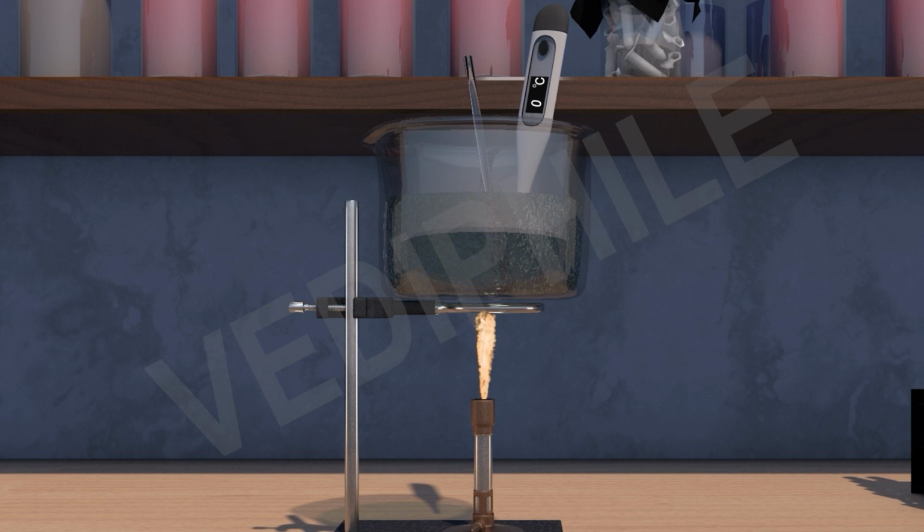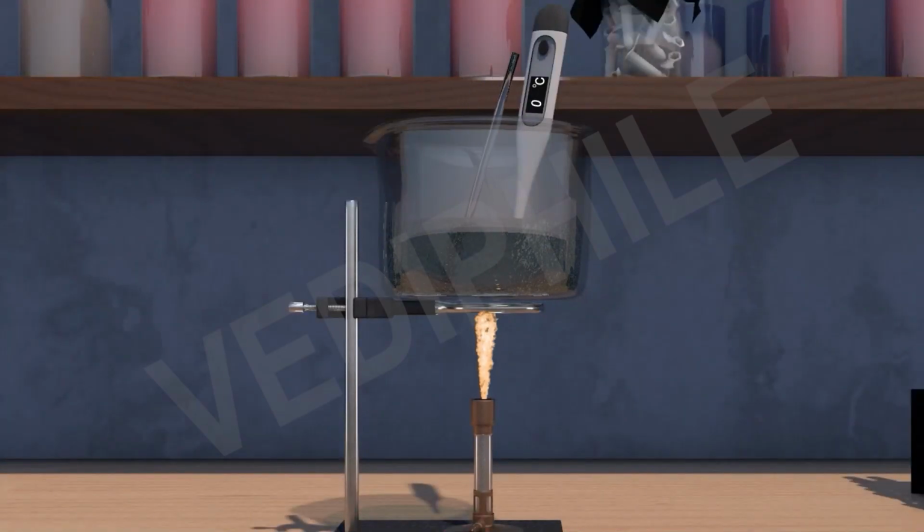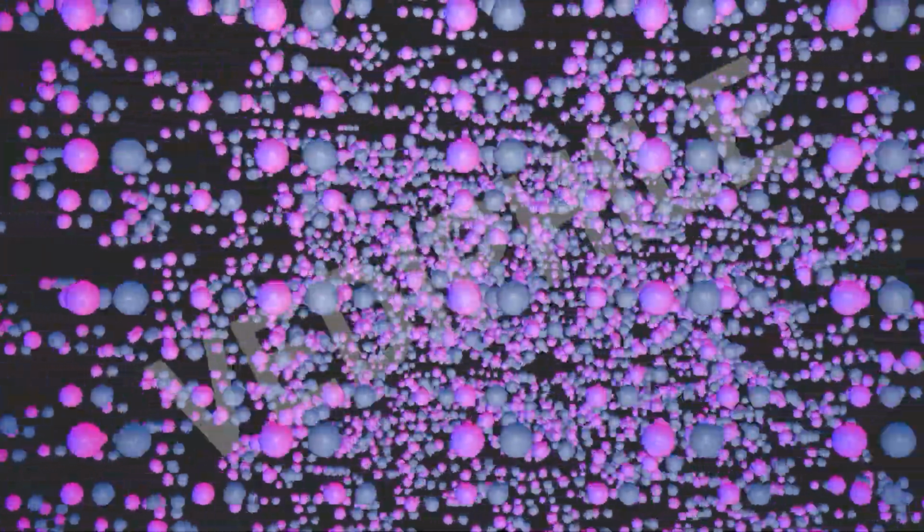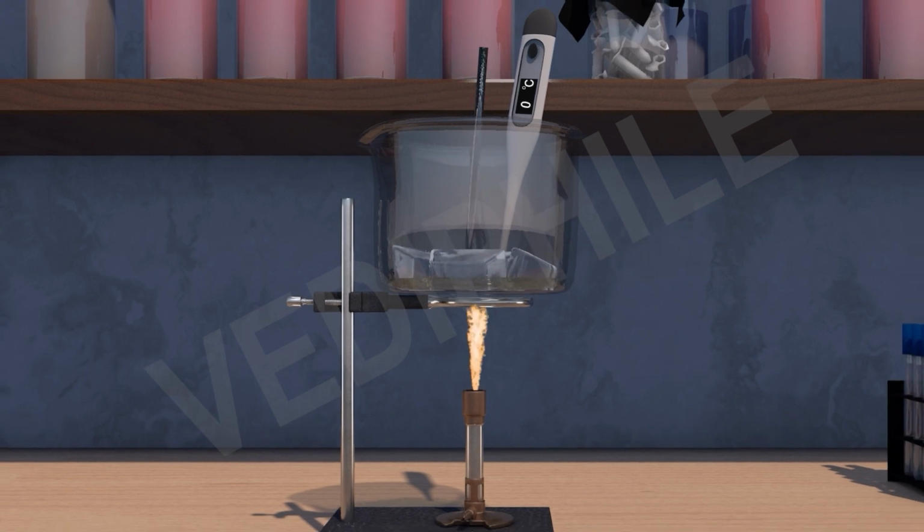The heat gets used up in changing the solid into liquid. The heat is used in overcoming the forces of attraction between the particles. Heat energy is absorbed by ice without showing any rise in temperature. So the ice particles absorb the heat and the kinetic energy of ice particles is increased. This overcomes the force of attraction, and this results in an increase of the distance between the particles. That's why the solid form converts into the liquid state.